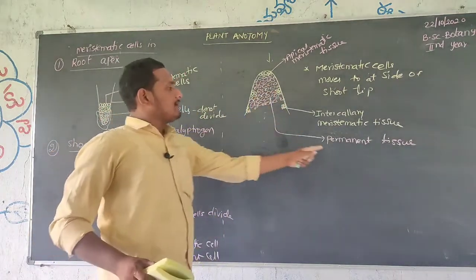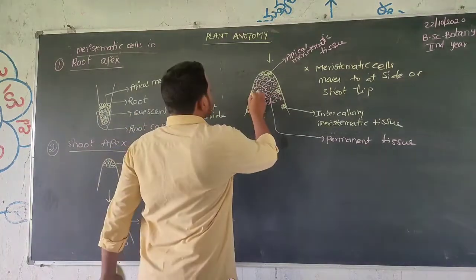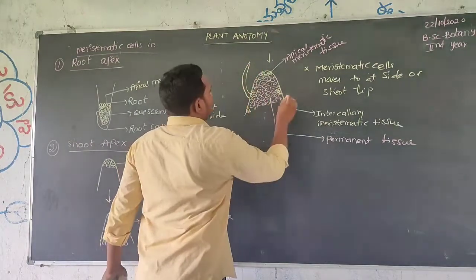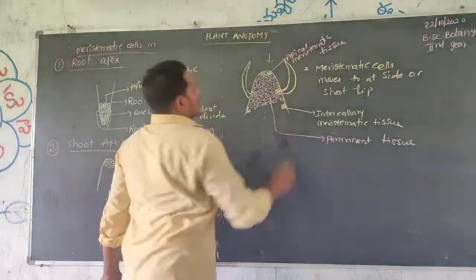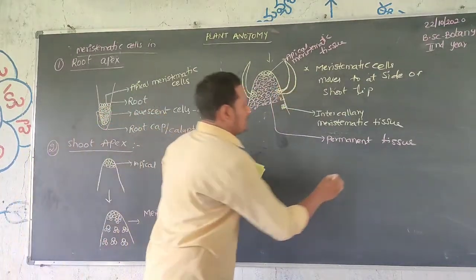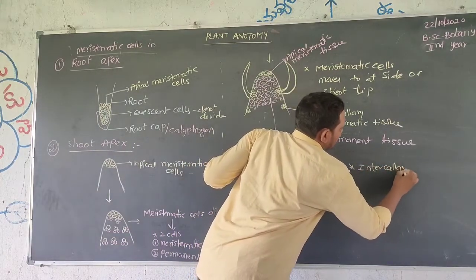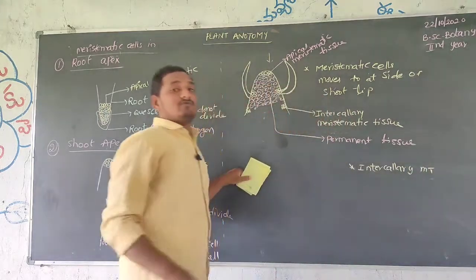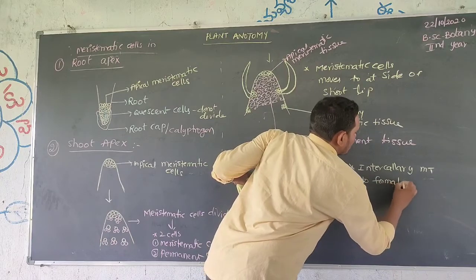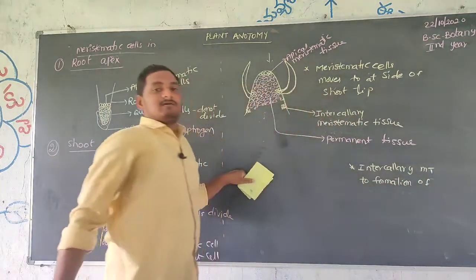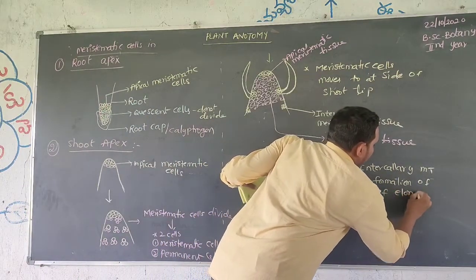The space is filled with permanent tissue, and this intercalary meristematic tissue is responsible for leaf elongation.